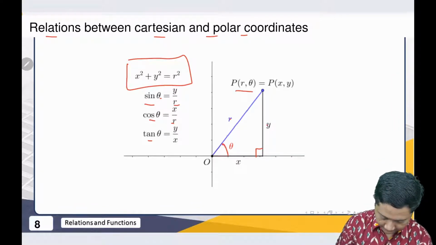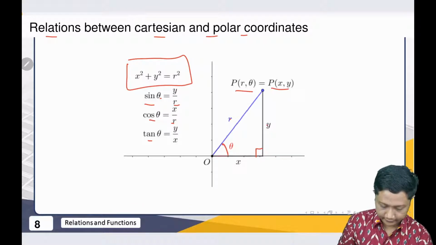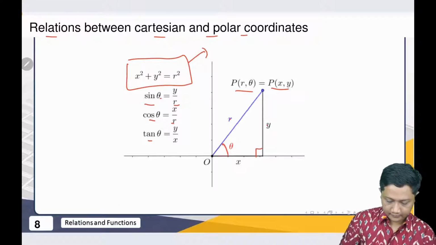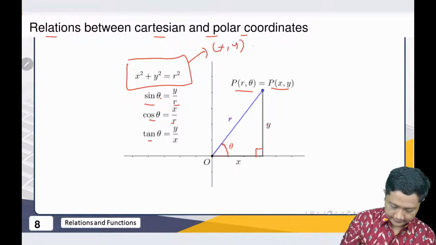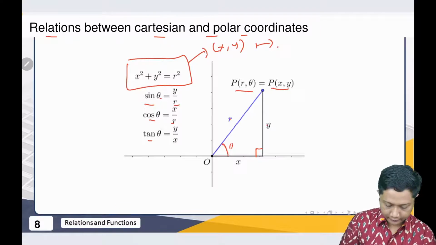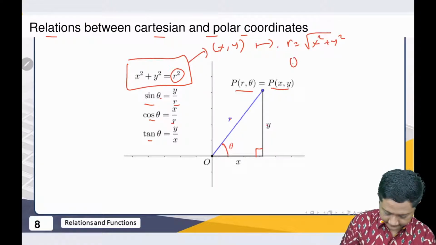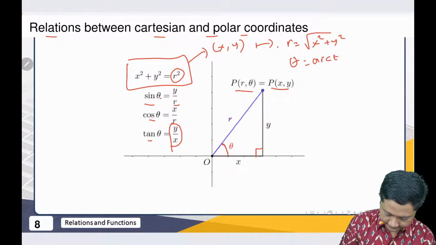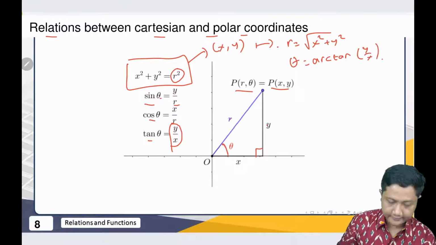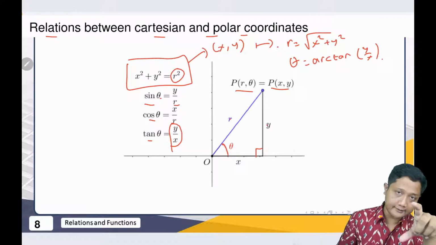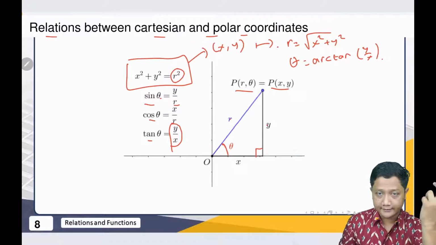Then we have P(r, theta) equal to P(x, y). How do we convert when we have (x, y)? We should compute our r, right? r is the square root of x squared plus y squared. And then what is theta? Theta comes from the tangent relation, so we can compute it as arctangent of y over x. That's what happens when we transfer from the Cartesian to the polar coordinate system.